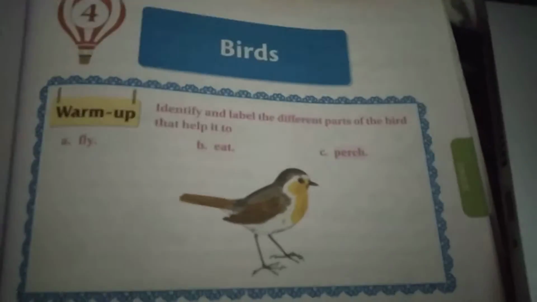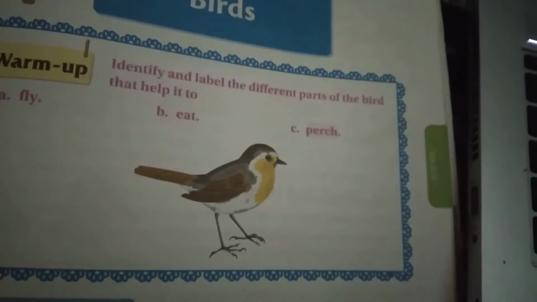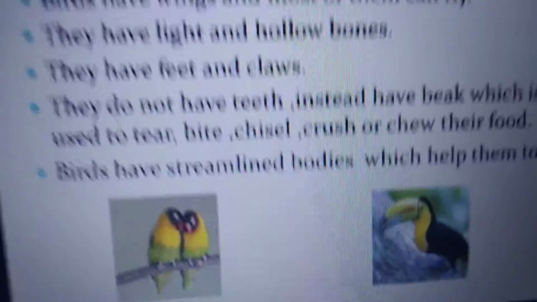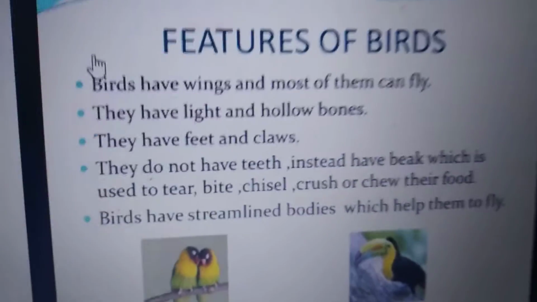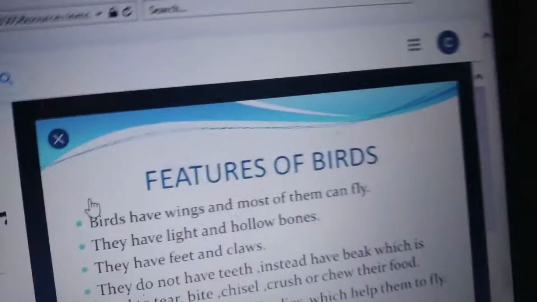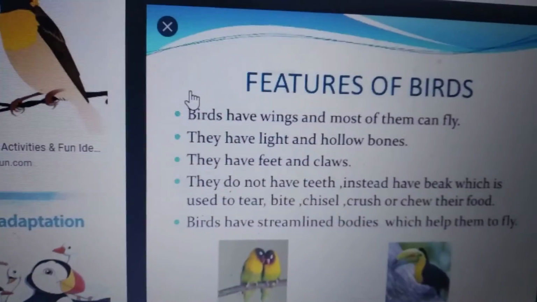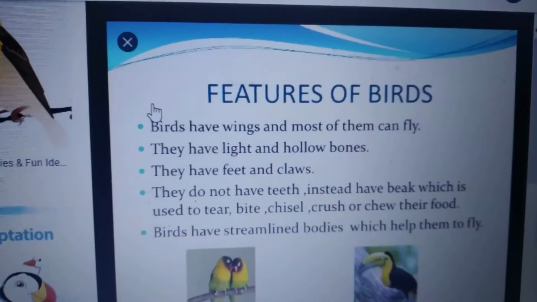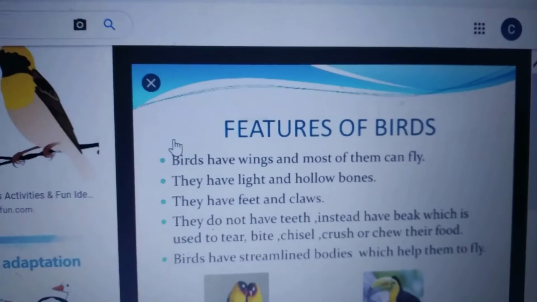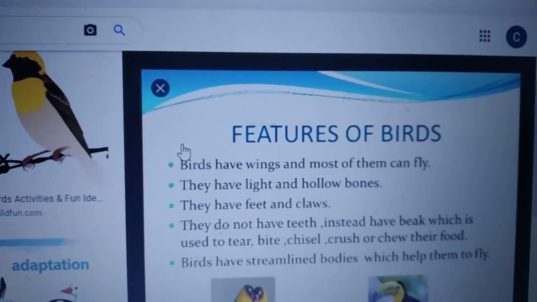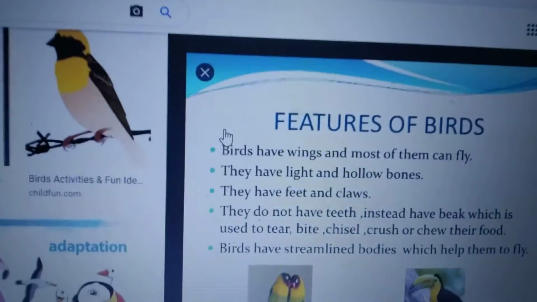Are you seeing their claws? These are the claws, children. With the help of claws, are you seeing the birds here? With the help of these claws only they are able to sit on the trees. So today we are going to see the lesson about birds. First topic is we need to start to understand different types of beaks and how they help the birds.